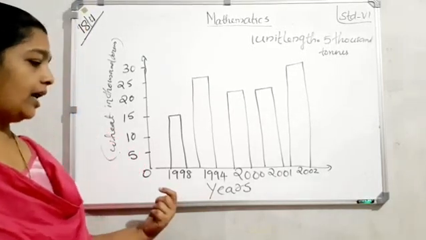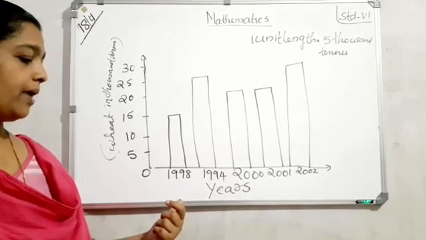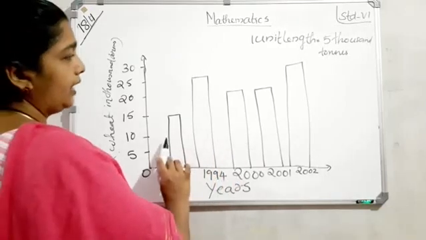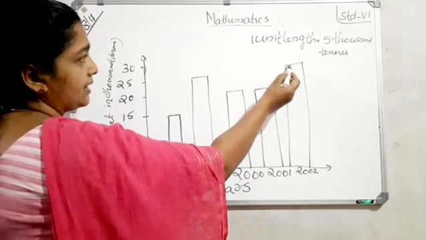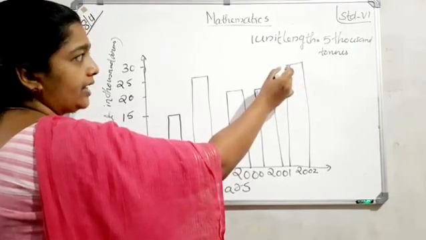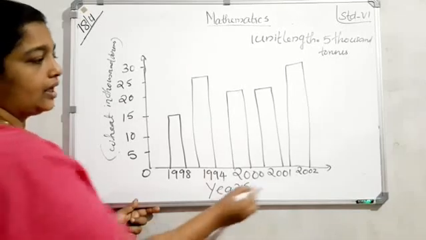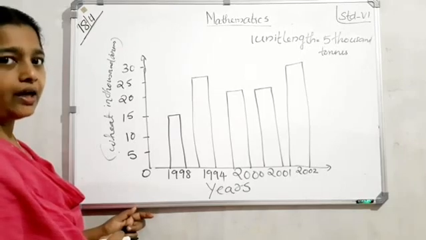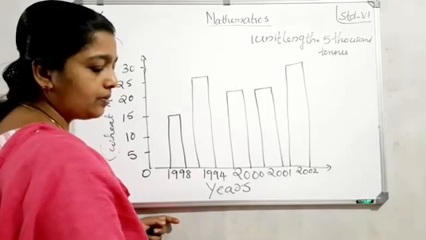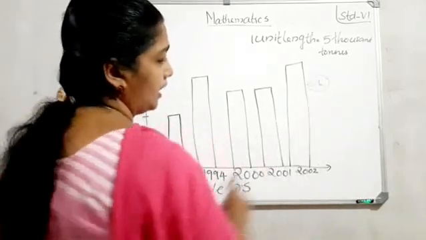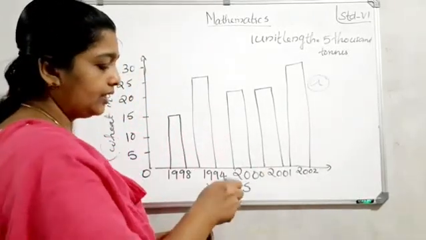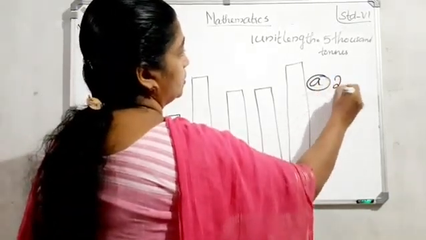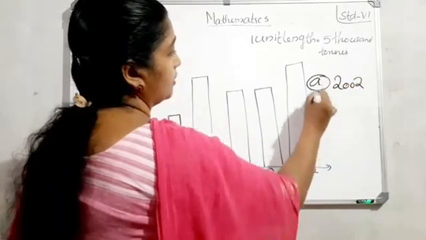Using this bar graph, first question: in which year was the wheat production maximum? You want to check from this which one is the greatest. Understand? From that we can identify the maximum. Here 2002, here 30. Answer A: 2002. Clear? Answer 2002.